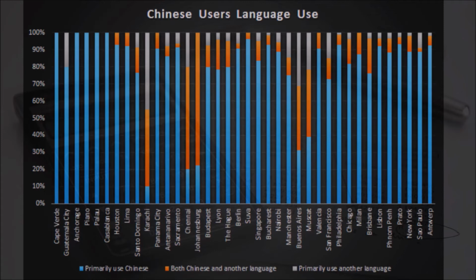The number of users who primarily use another language, such as the native language of the place, is pretty small in most cities, with only a couple of interesting exceptions which are worth further analysis. But there is a relatively high number of users that use both Chinese and a different language in their posts in almost all of the cities that we examined.